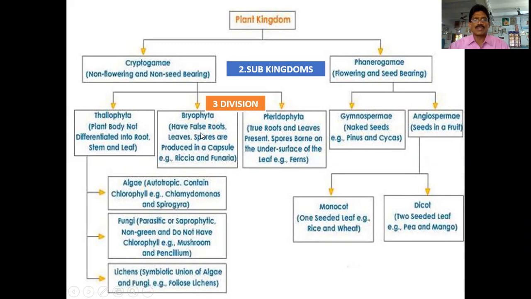The Bryophyta have false roots and leaves, and spores are produced in capsules. The Pteridophytes have true roots and leaves in their body, with spores borne on the under surface of the leaf. The gymnosperms are naked-seeded plants, and angiosperms are seeded plants that give fruits. These Thallophyta are divided into three classes: algae, fungi, and lichens. The angiosperms are divided into monocots and dicots. So this is the total plant kingdom, even in the 11th class syllabus.